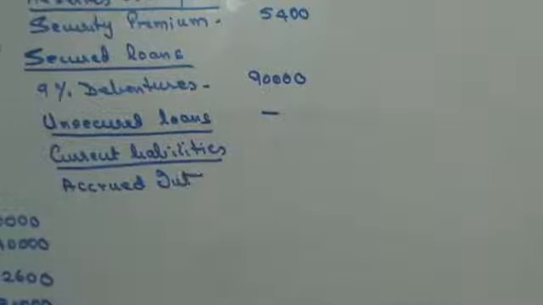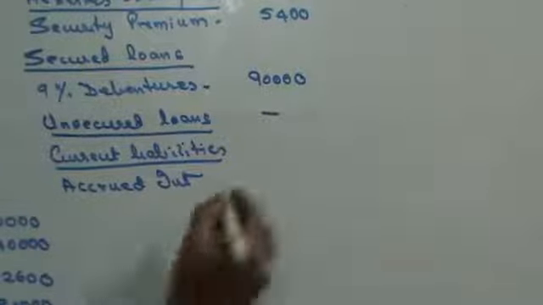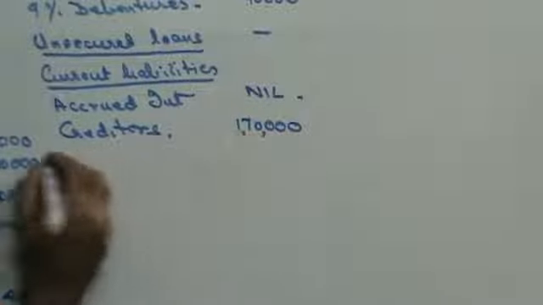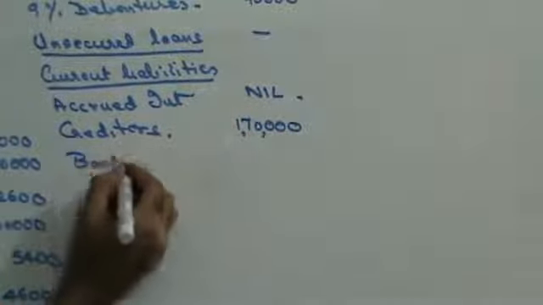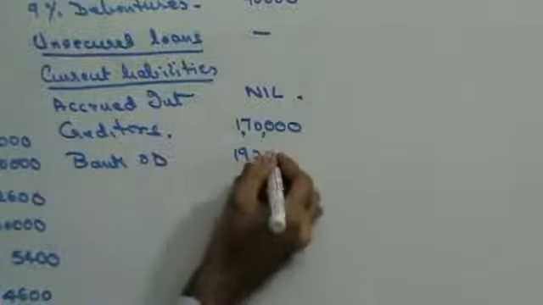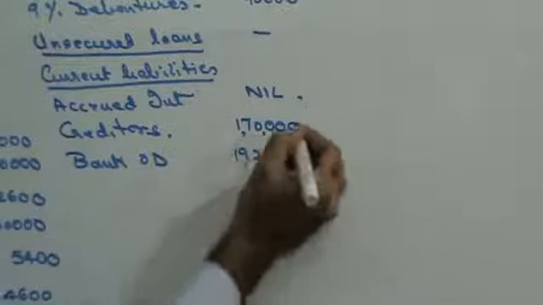Accrued interest was 5,400. You have 5,400 on the debit side, so nil. Then you have creditors. Creditors, I don't think we made an entry with it, so 1,70,000 as it is. Bank overdraft. We did not make an entry with it, 1,92,000. Let's move on to the assets.